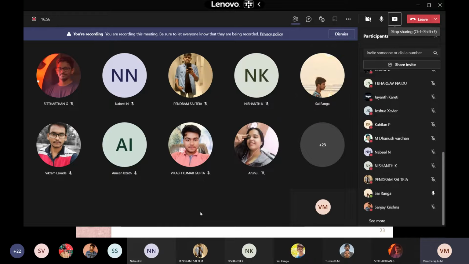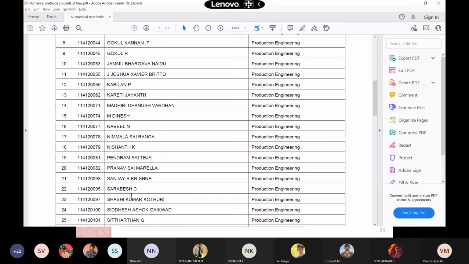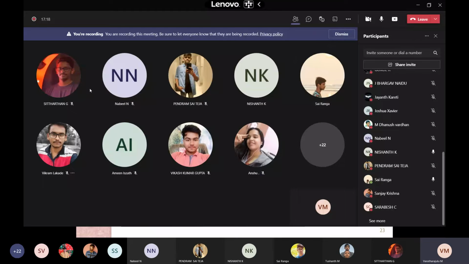Nabil, you take rest. Sai Ranga, you take your calculator. Sai Ranga, Nishant, Sai Teja, and Pranav. Yes, sir, one, two, three and four. Right, you try to share your screens.